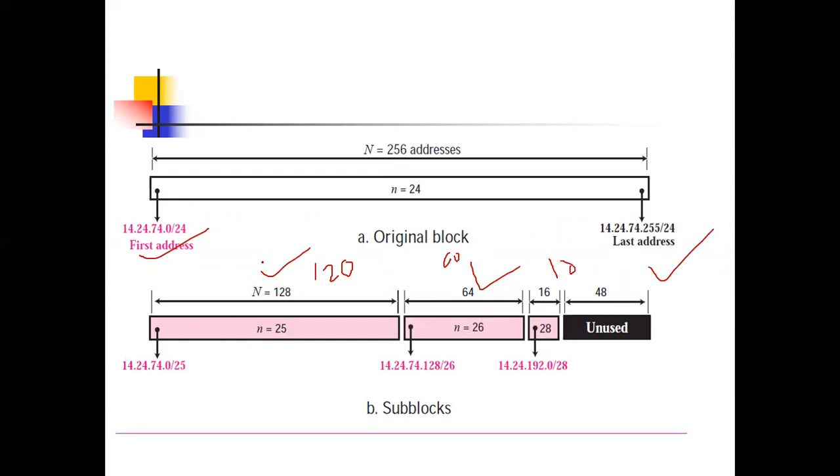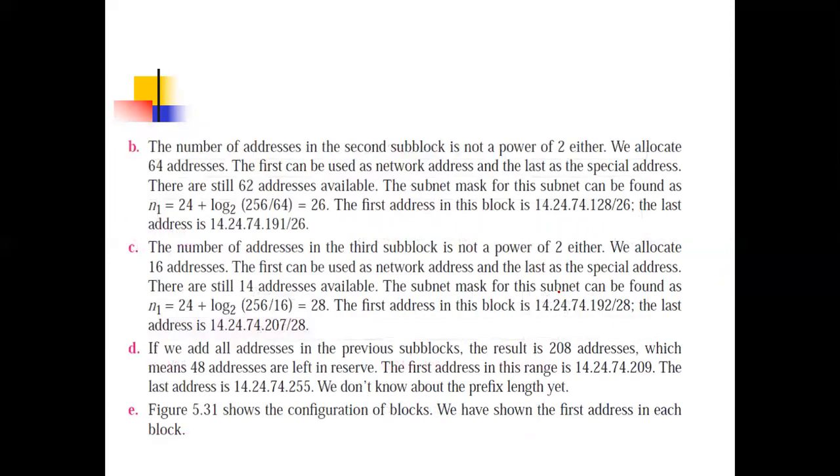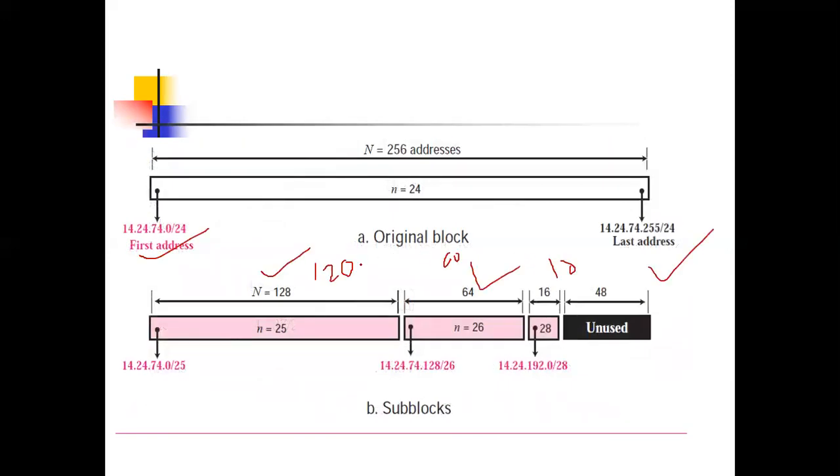So it is divided into 128 addresses, 64 addresses, 16 addresses. When we add 128, 64, 16, it will be 208. So 48 will remain because the total was 256, so that was unused.